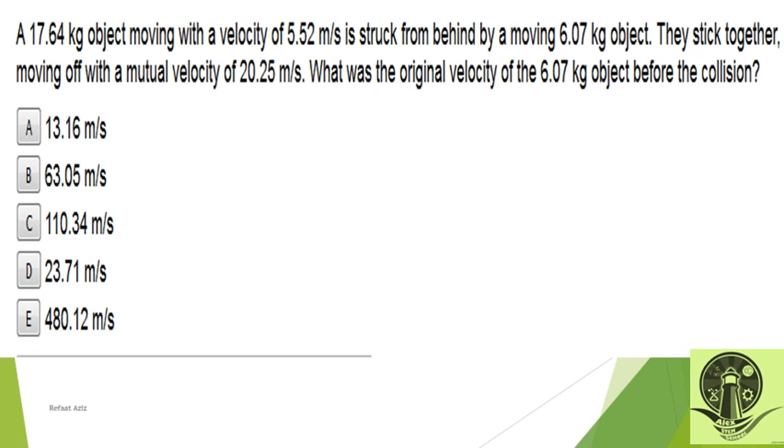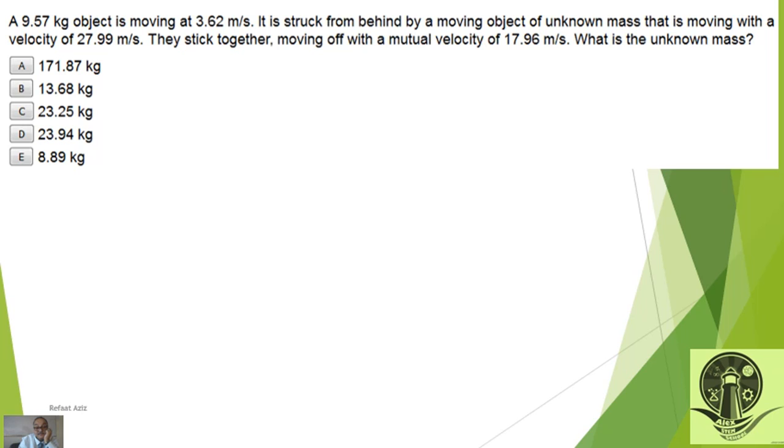The two stick together, moving off as one object. What is the mutual velocity? This is another one. Another one, a 17.64 object moving with velocity 5.52 meter per second, struck from behind with 6. Okay, this is an easy one, B.